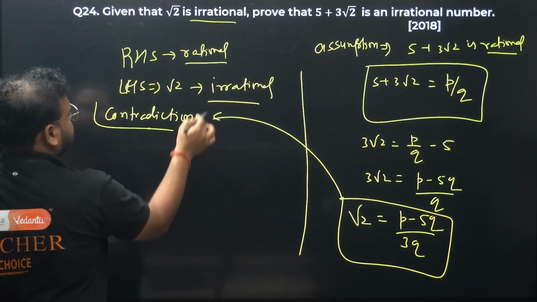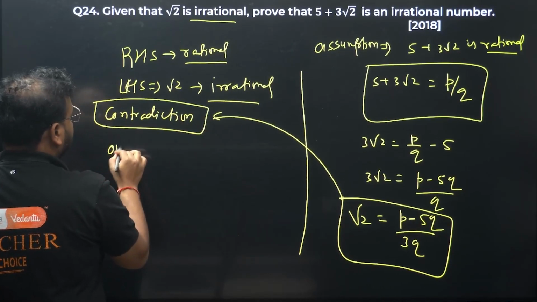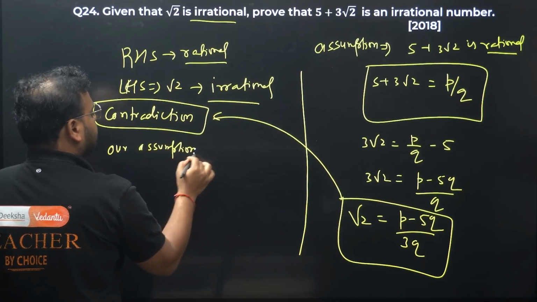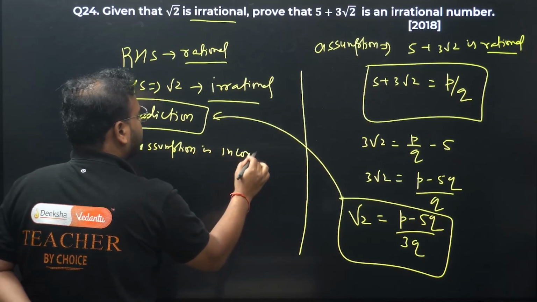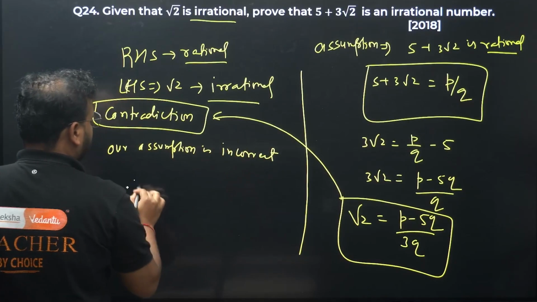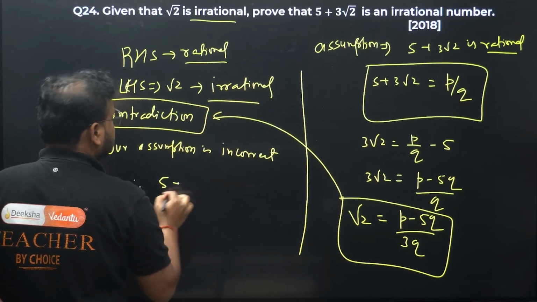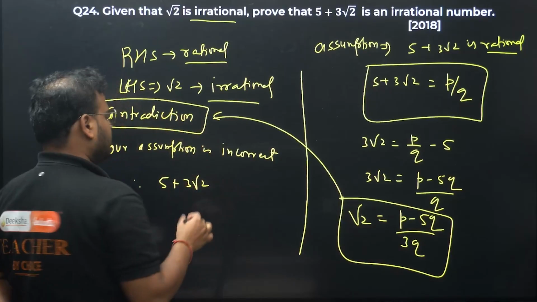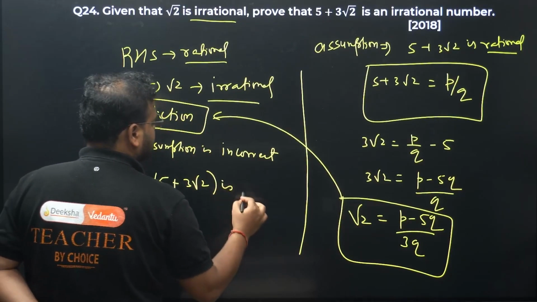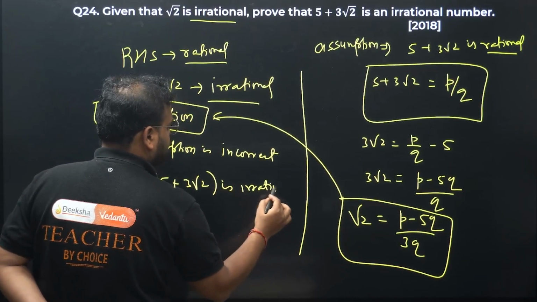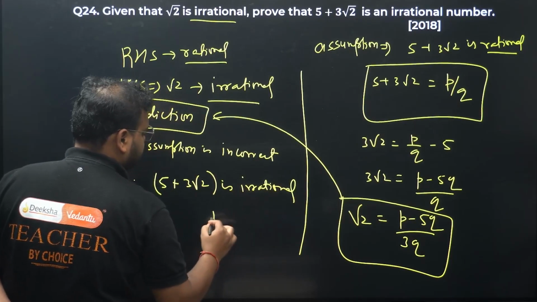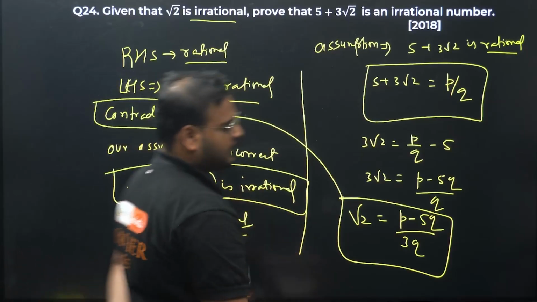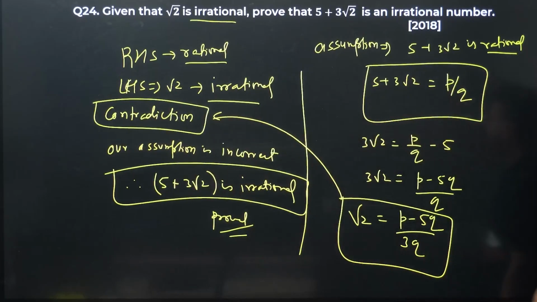What it means is our assumption is incorrect. Therefore, this 5 plus 3 root 2 is not rational. What it means is it is irrational. Hence proved. Done. Please check. A very simple question. A very, very simple question.